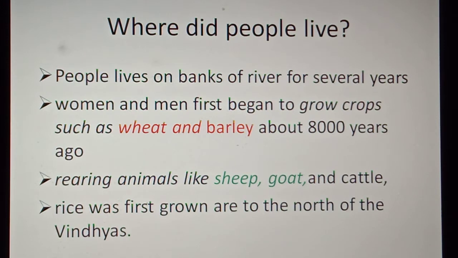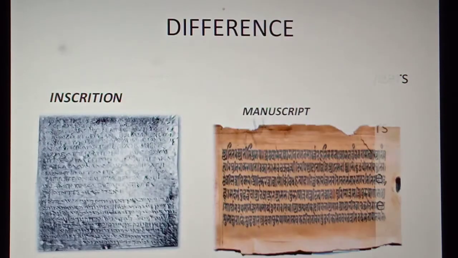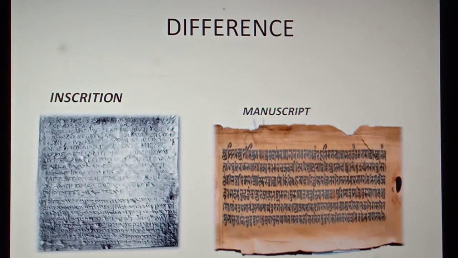Rice was first grown in the north of the Vindhyas. I already showed you in the map location. Next point is the difference. What is the difference between inscription and manuscript? Inscription is writing on a hard surface. It is clear. Manuscript is writing on leaves.